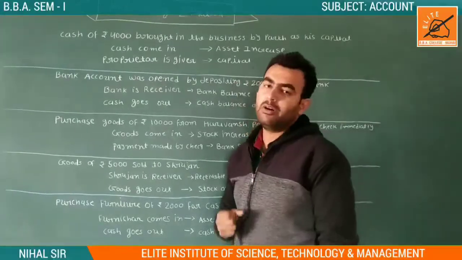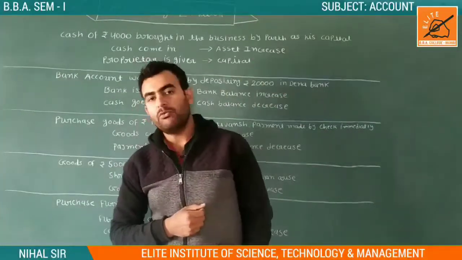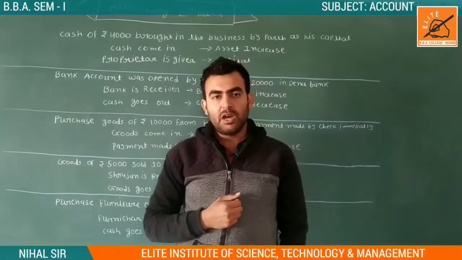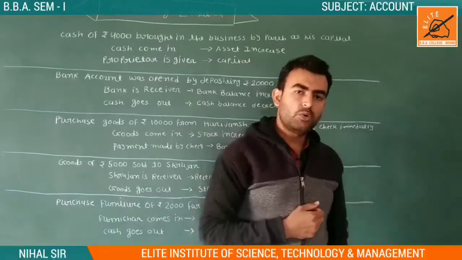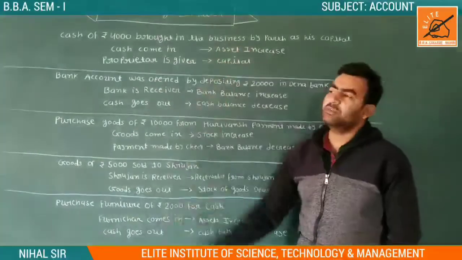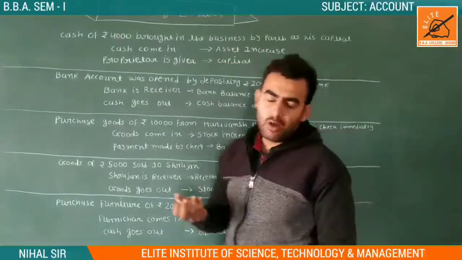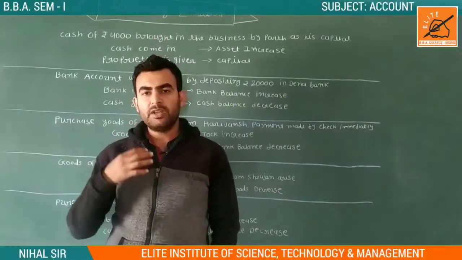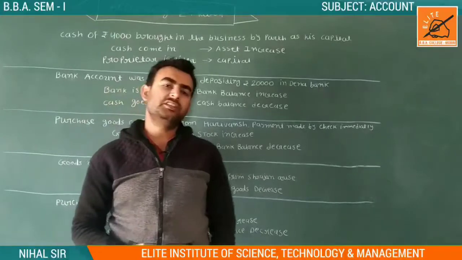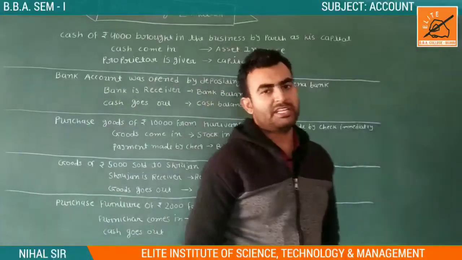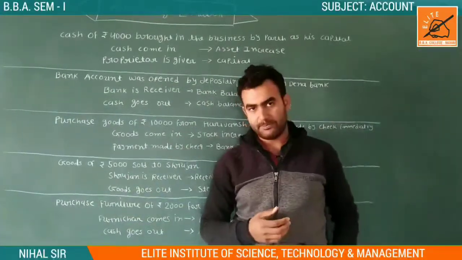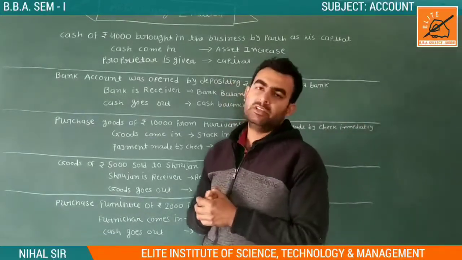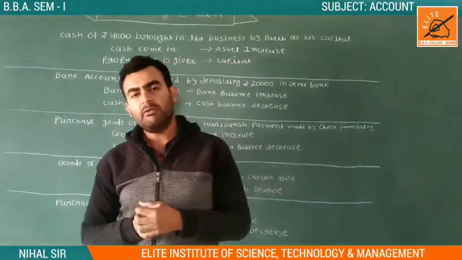Today we have the last lecture of our unit 1, and in this lecture we are going to discuss the accounting equation. In accounting, when we record or give any entry in our balance sheet, as we discussed before, every transaction has two effects.